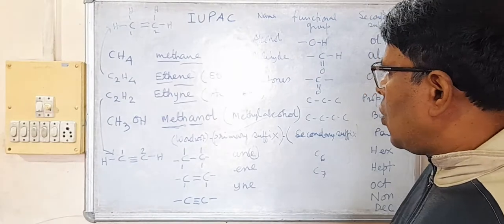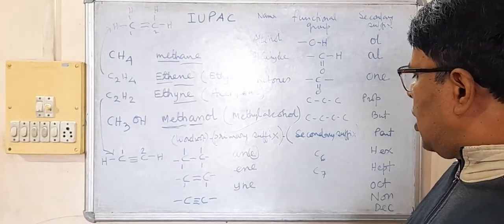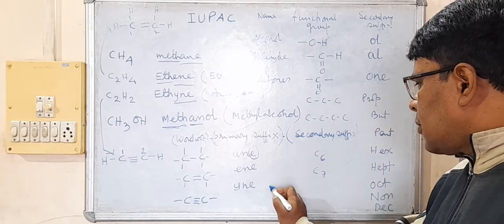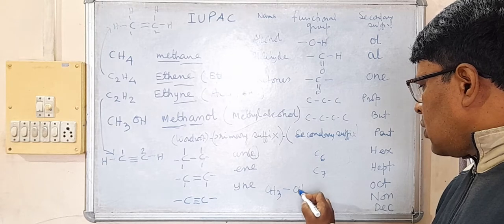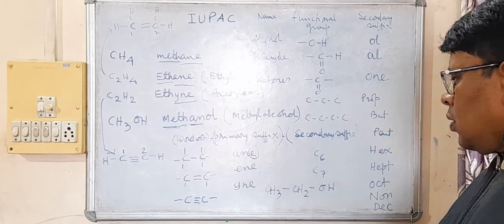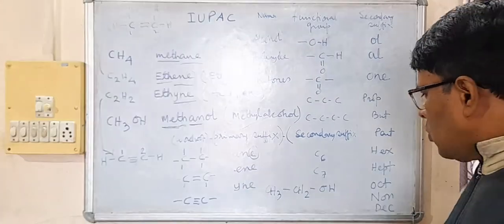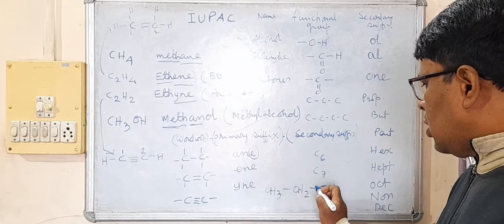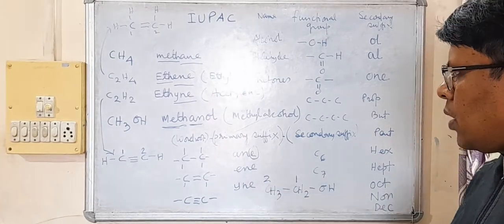Let me give you another example. Say the organic compound is CH3CH2OH. This is again an alcohol compound. So this is one carbon, this is the second carbon, so two carbons in the chain.